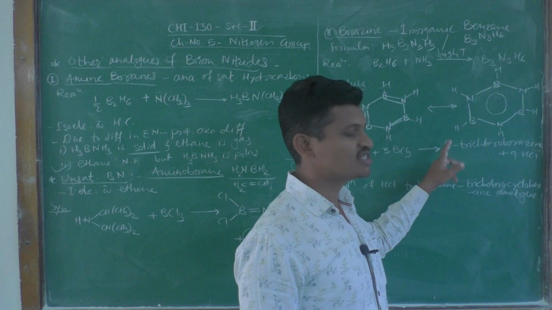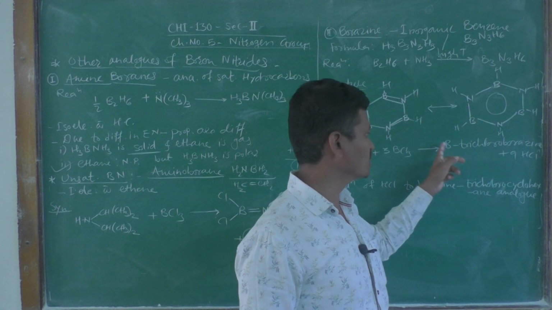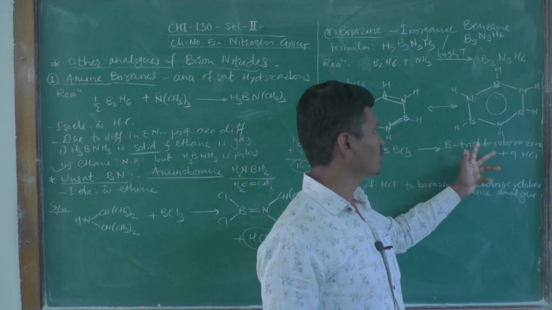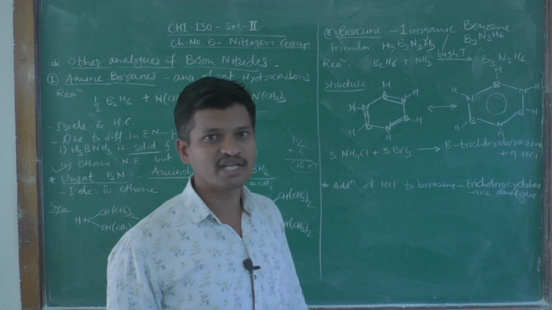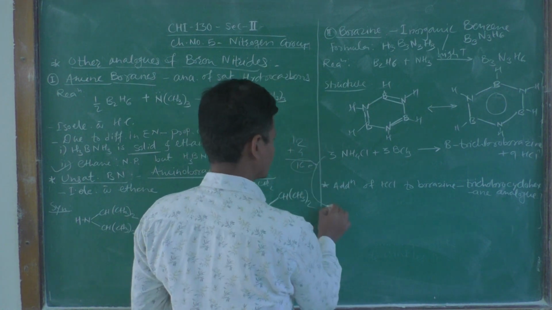The capital B suggests that the trichloro, that is 3 chlorine atoms, are present on the boron atoms themselves. That is why the name is B-trichloroborazine, and 9 hydrochloric acid molecules are formed as a side product. I am writing the reaction of this.